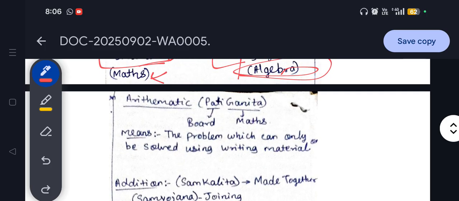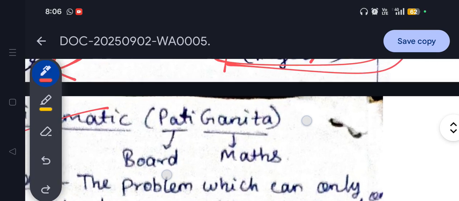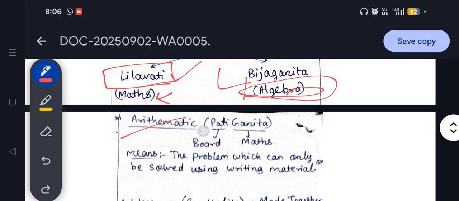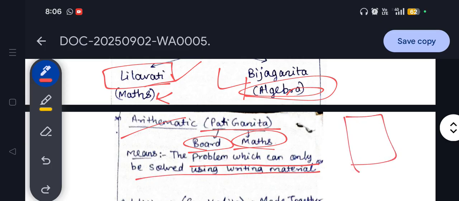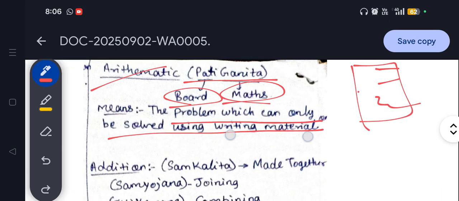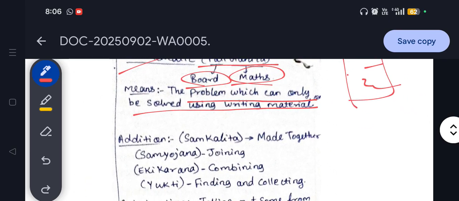Next is arithmetic. As you know, in English we say arithmetic, but in Sanskrit, in ancient India, it was known as Pati Ganita. Pati means board and Ganit means maths. So arithmetic basically means the problems which can only be solved using writing material. There needs to be some writing material, blackboard, chalk, something, so that we can solve all the equations over there. So that's why arithmetic is also known as Patiganita.